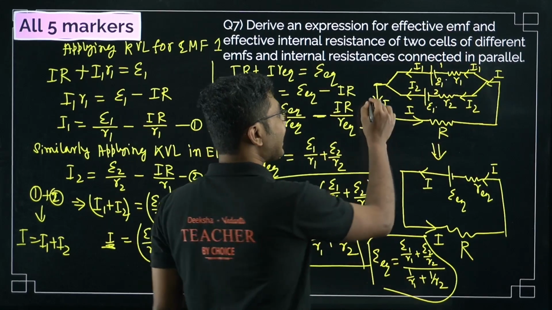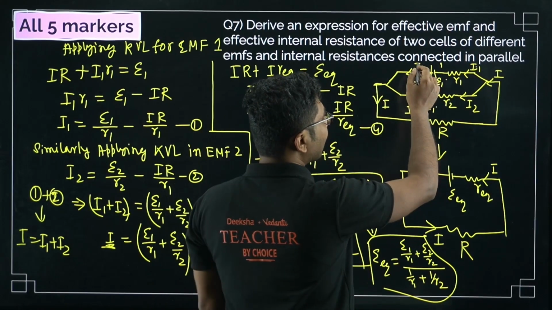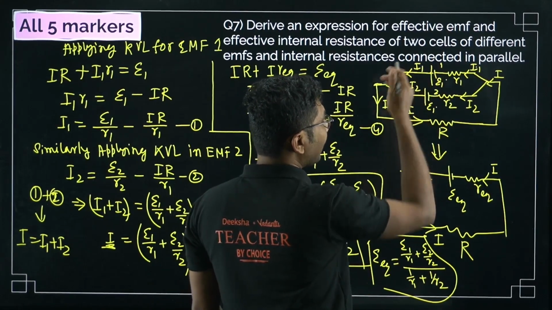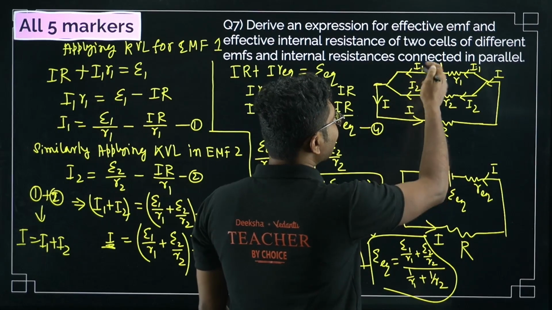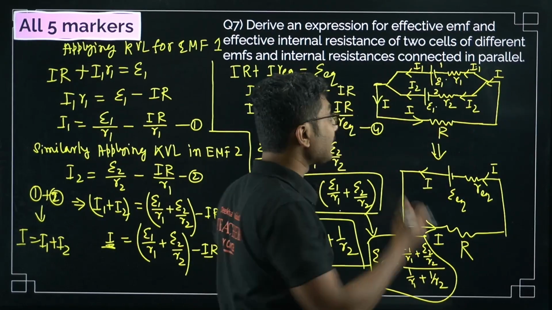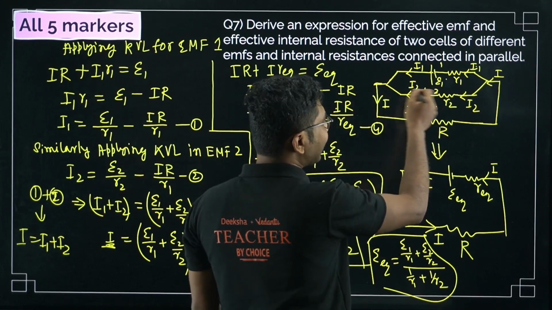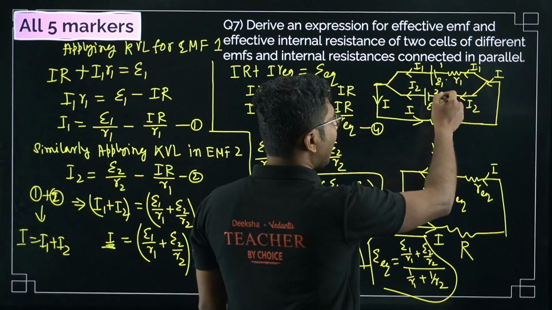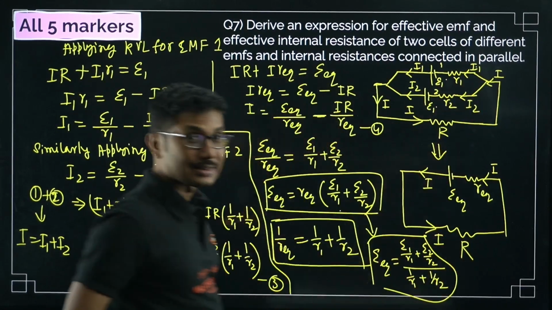Okay, now in parallel combination the voltage remains same, that is IR will remain same. Now total current is I, but the current through the first cell is I1. The same current is exiting, same current should come back because of conservation of charge. Similarly, current through the second cell is I2, and the same current will come back as I2 as well.